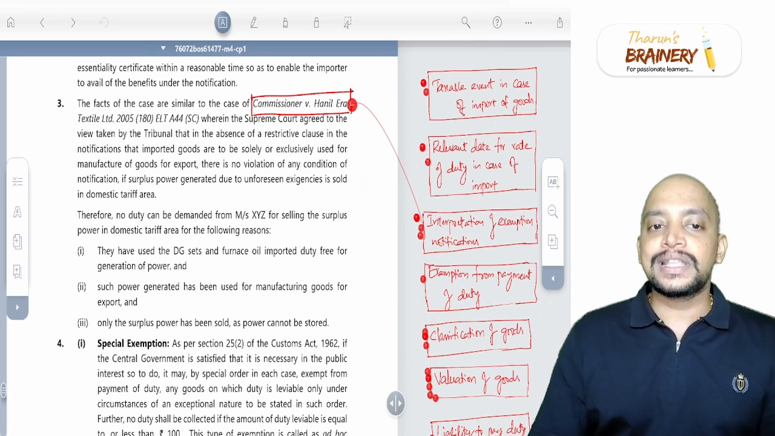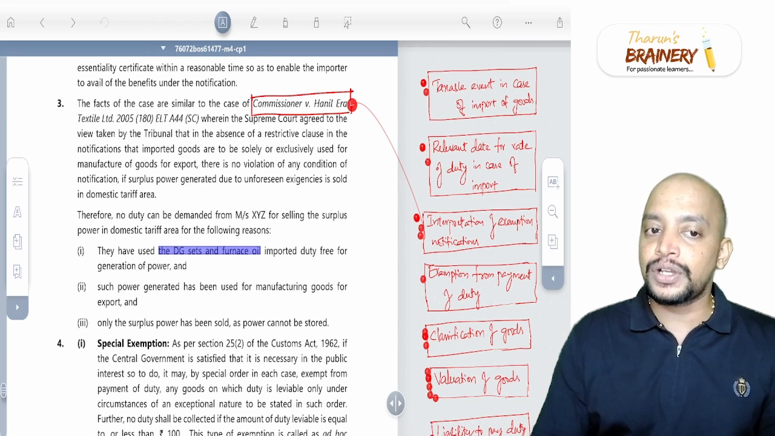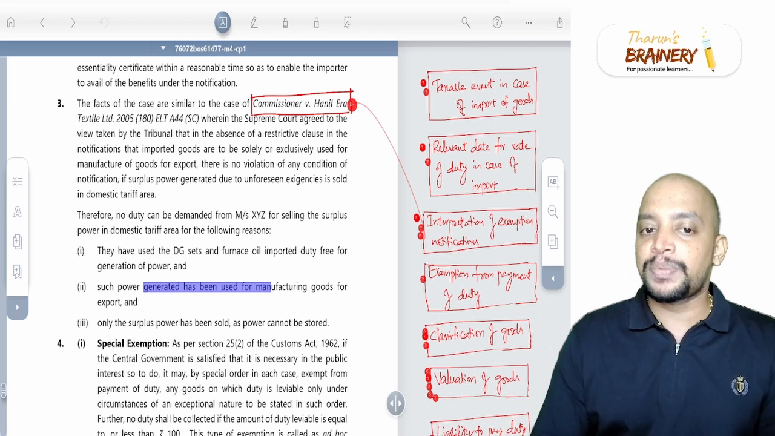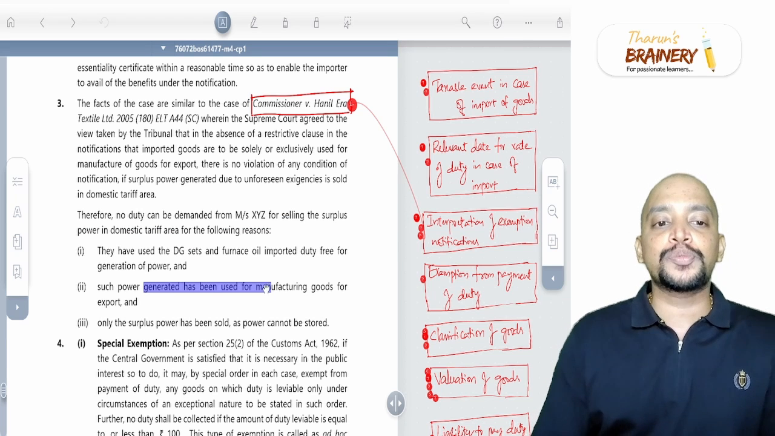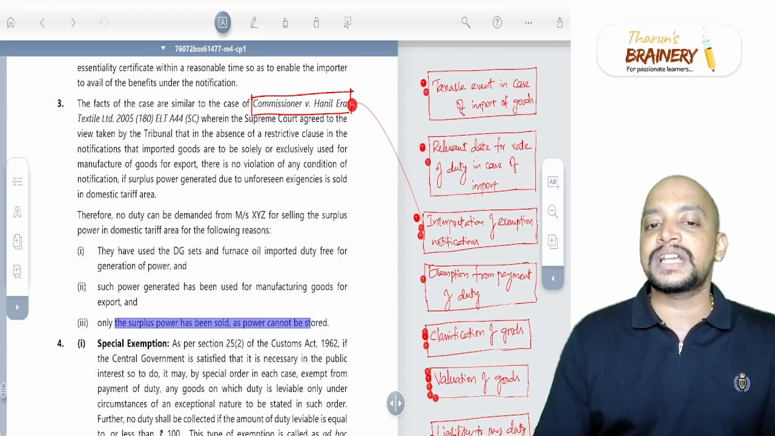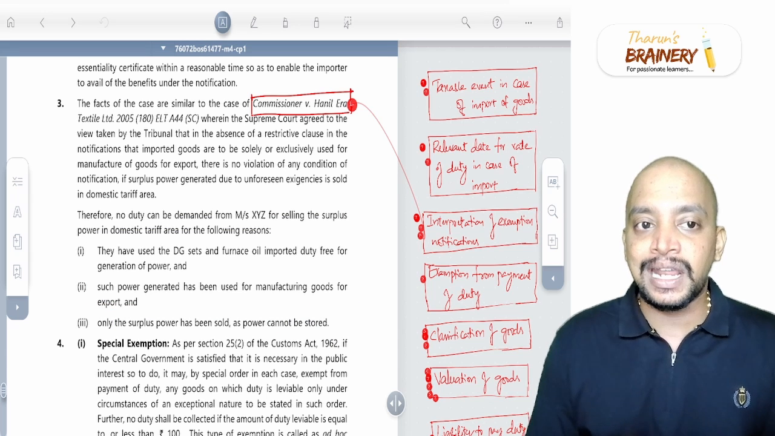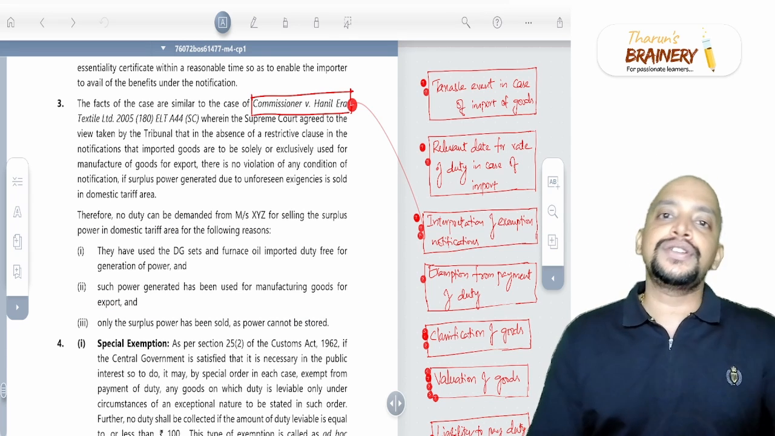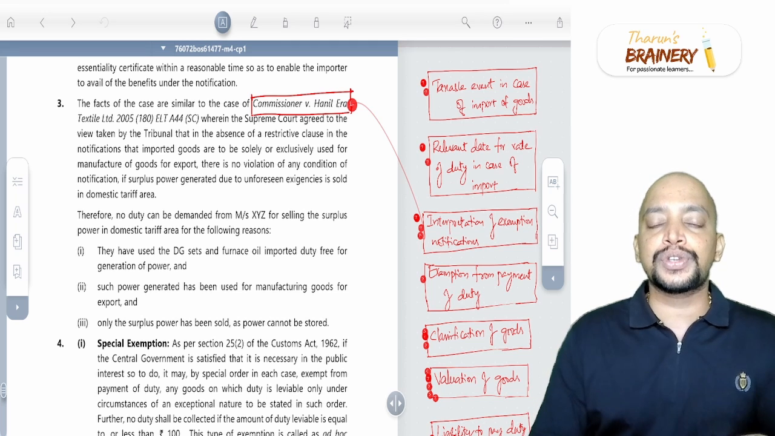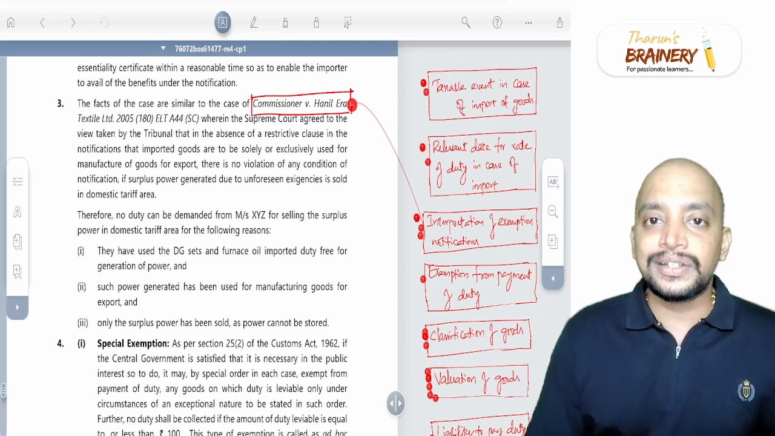Okay, because they have imported the DG sets and furnace oil duty free, and they have generated the power, and it is used in manufacture of exported goods, only the surplus power has been sold, as power cannot be stored. So in the Hanil Era Textiles Limited case, whenever there is no restriction in the exemption notification, we should not add that restriction.